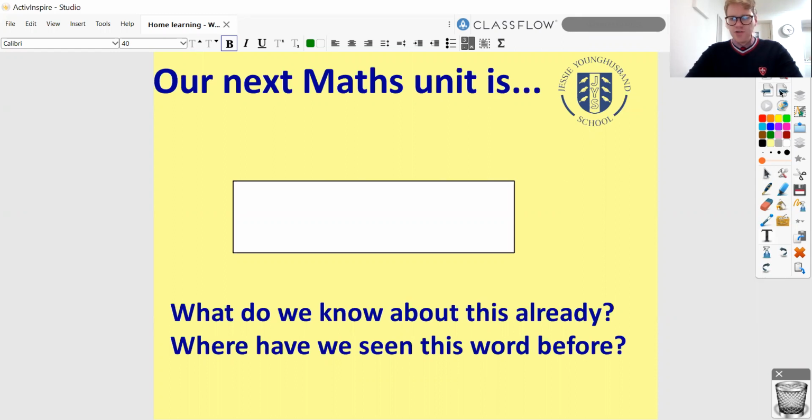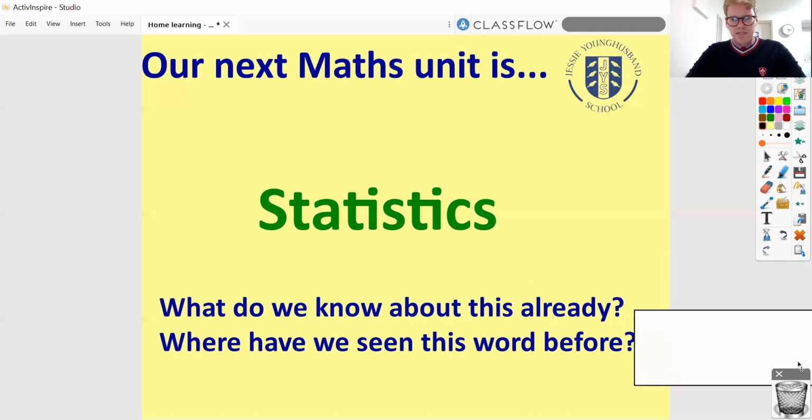So our next maths unit is, hopefully you've listened out. Actually, I've dropped a few clues, but I think what I actually mean is I've told you a few times in previous videos this week, so you might already have remembered this. Our next unit is statistics. So have a think then, what do you already know about statistics? Where have you seen that word before? And I'm really hoping you'll have an answer to that, because we've seen it quite a lot this week.